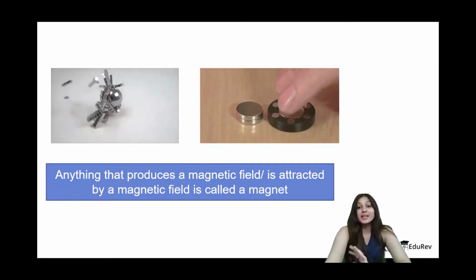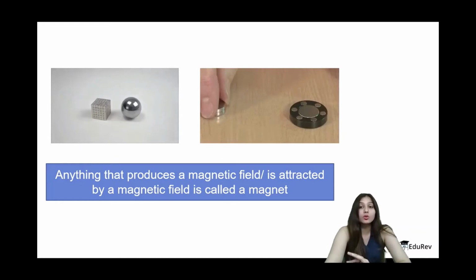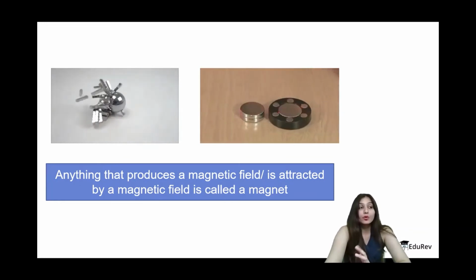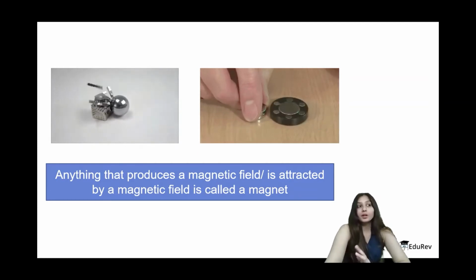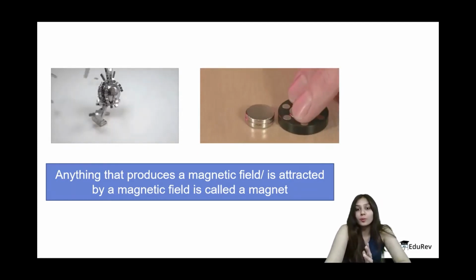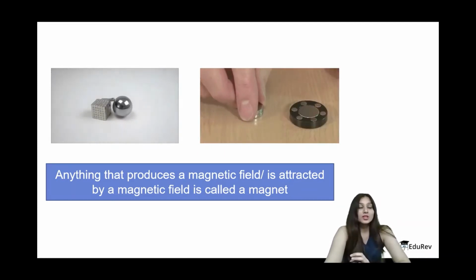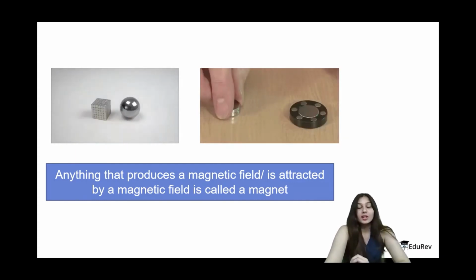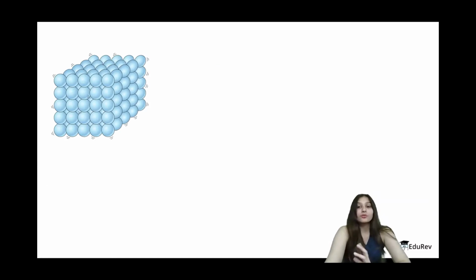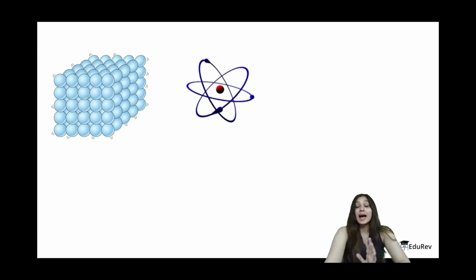Now we have a basic and a vague idea of what could or could not be a magnet. For example, we would not expect paper or wood to be attracted to a magnetic field, but we would expect, let's say, a coin of 1 rupee to be attracted. So let's extrapolate this knowledge of magnetism to solid state chemistry. We know solids are made up of constituent atoms, molecules, and ions, right?